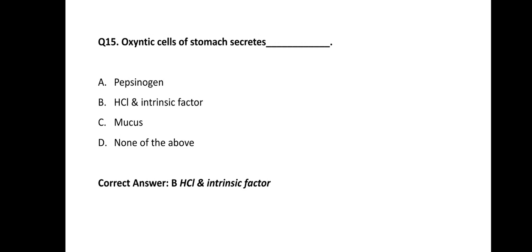There are different cells present in the gastric gland of the stomach. In that, goblet cells are there, oxyntic cells are there. The oxyntic cells of the stomach secrete HCl and intrinsic factor. Intrinsic factor is responsible for the absorption of vitamin B12, and hydrochloric acid is responsible for chemical digestion, or chemical breakdown, of food in the stomach. So the correct answer is B.